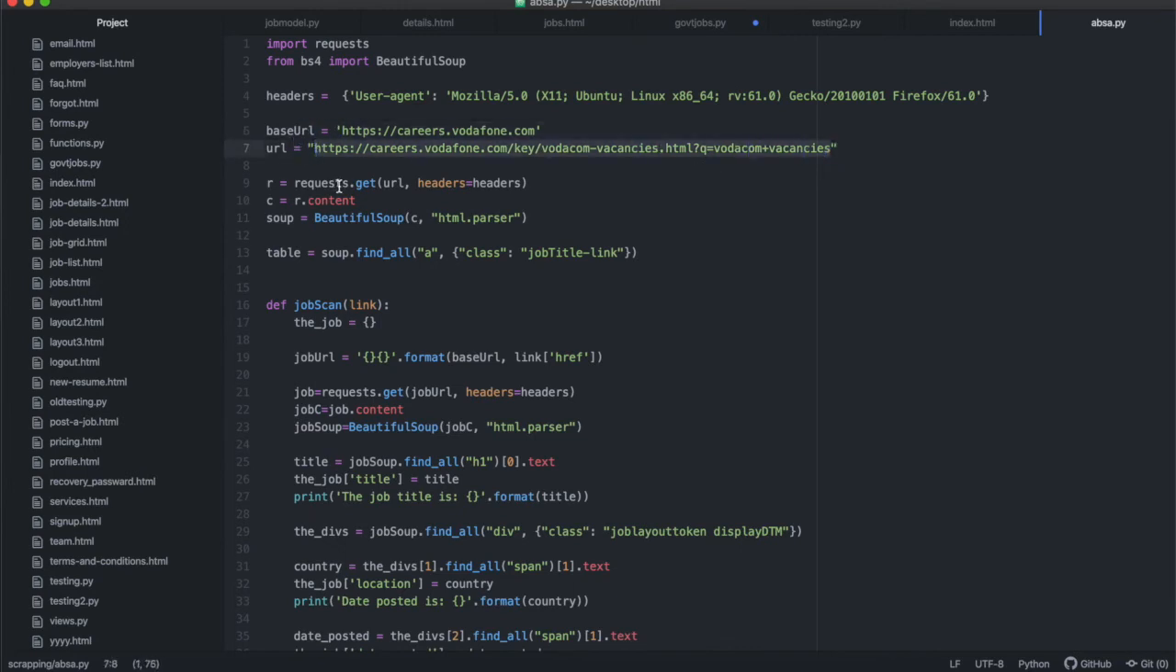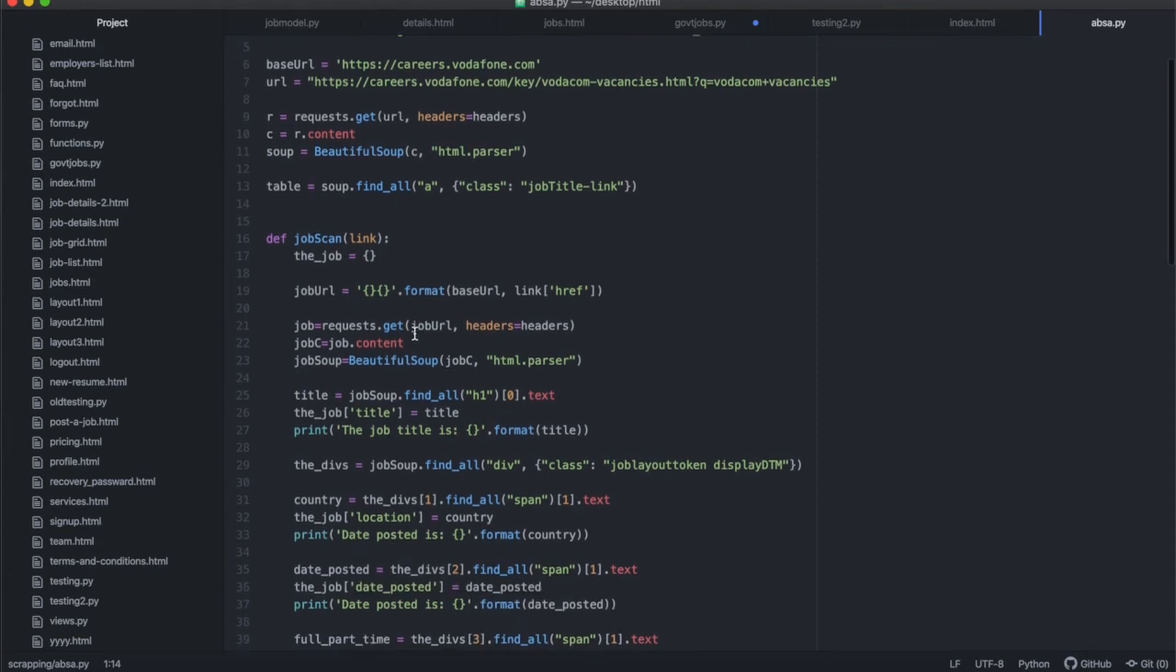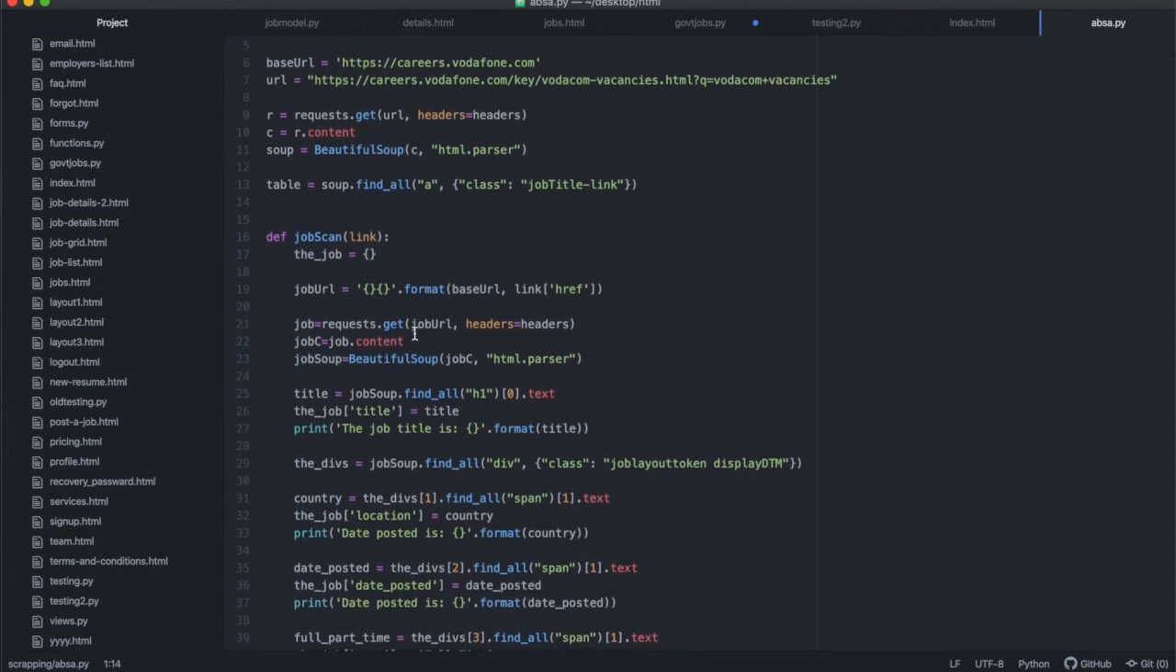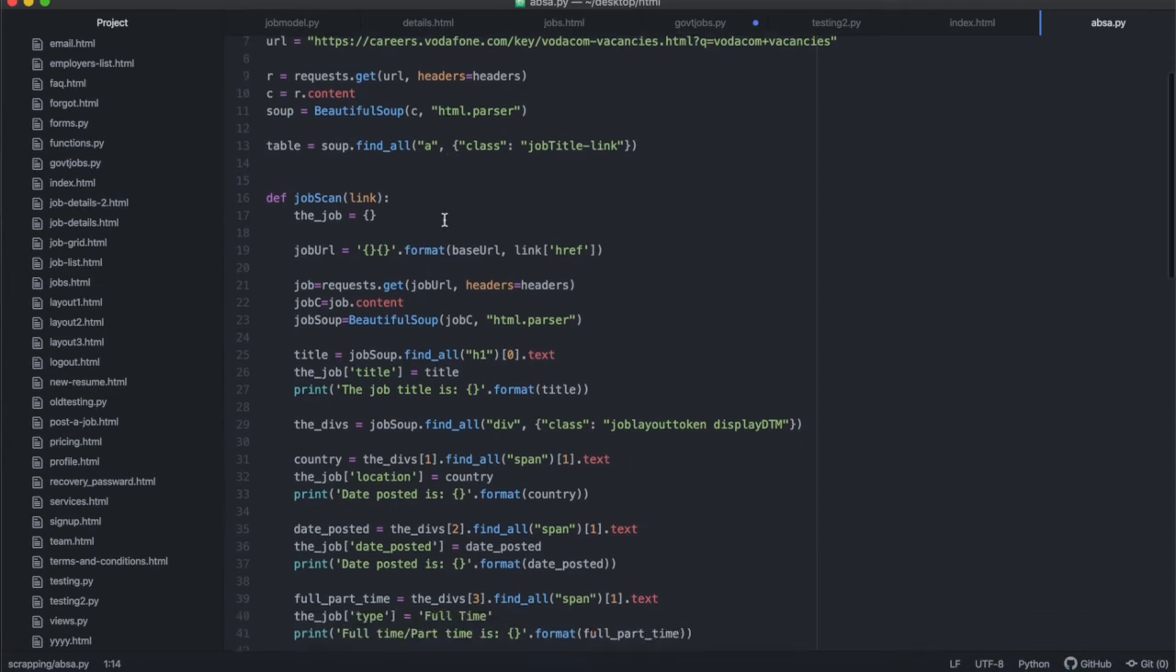From this URL, we're going to be using Beautiful Soup and requests, so make sure you've got Beautiful Soup and requests installed on your computer. Then after that, we are going to get the URL, and then find the table, the table that has all the anchors.